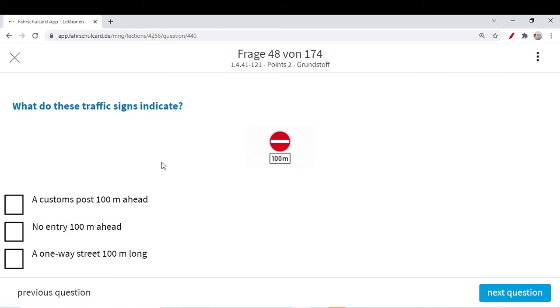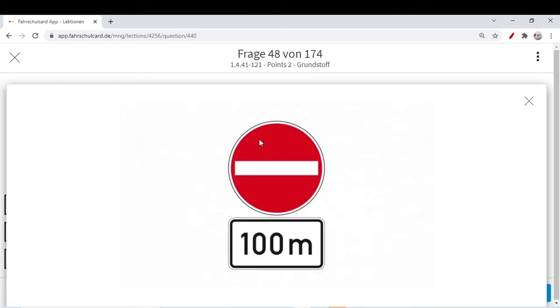What do these traffic signs indicate? If you see this, we have seen no entry. No entry starts 100 meters ahead. If there were two arrows, that means the no entry area starts right now, which is 100 meters long. But right now no stop is clear from this sign, and with 100 meters and no arrow, that means the no entry area is starting 100 meters ahead of you.